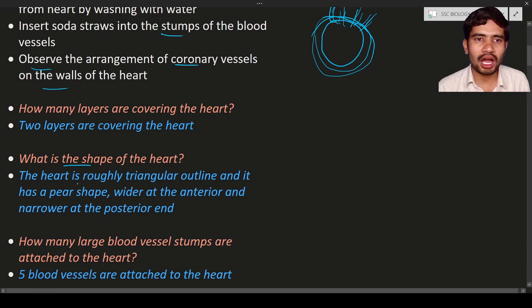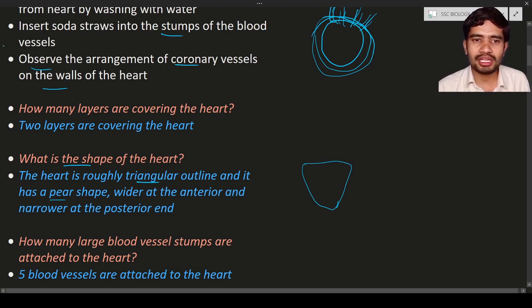The shape of the heart is roughly triangular. On the top side it is broader, and at the bottom side it is narrow. It is roughly triangular and pear shaped. Pear is a fruit. So it is wider at the anterior and narrow at the posterior end.